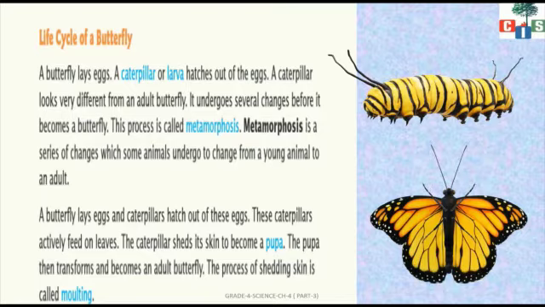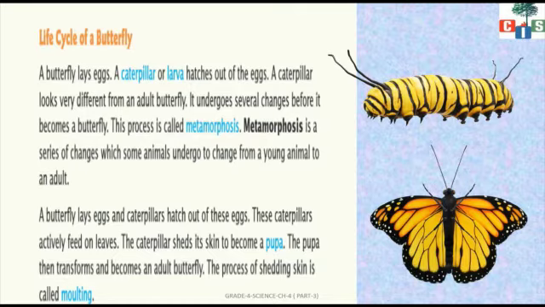It will shed its skin, which means the skin of the caterpillar will start coming off. So it will convert into a pupa. This pupa will then convert into an adult butterfly. The process of shedding the skin is known as moulting.